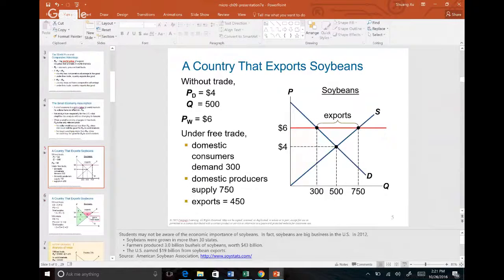And once you're given the graph over here, make sure you know that if the world price is above your equilibrium price, so this is the equilibrium, this is the world price, then you have an export market. Now, if it's below, suppose your world price is over here, then you have an import market. Okay, so for the export market,